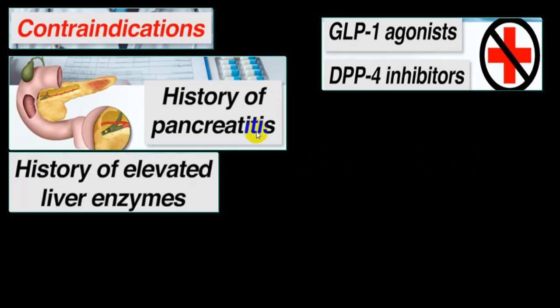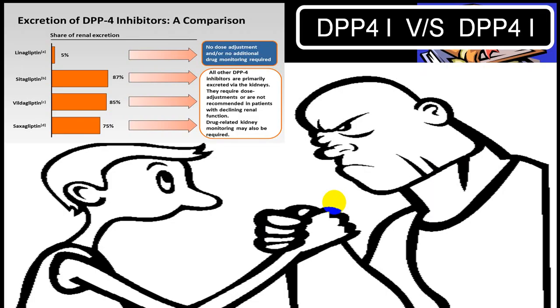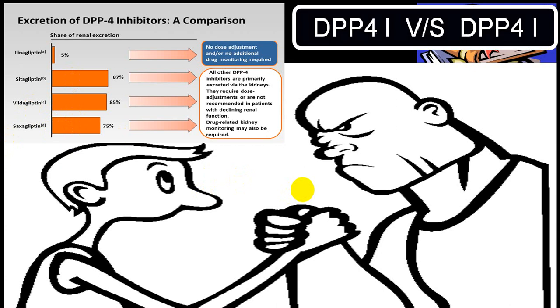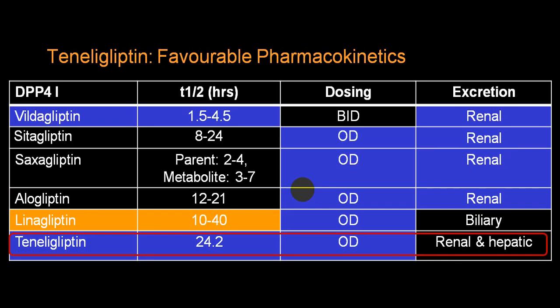Contraindications, mainly we have mentioned pancreatitis, elevated liver enzymes, CKD. And now if you compare all the different DPP-4 inhibitors, with linagliptin you don't require a dose adjustment if there is GFR reduction even less than 30. While with sitagliptin, you will have to cut down the dose, vildagliptin, saxagliptin, etc., you will have to cut down the dose. So this is one major difference between all the different DPP-4 inhibitors.